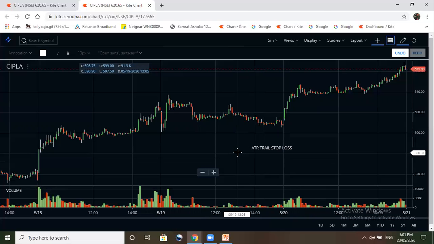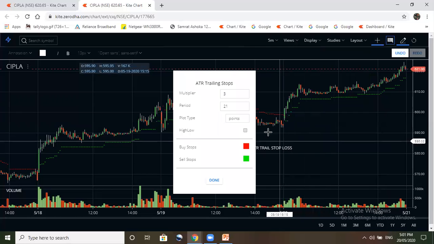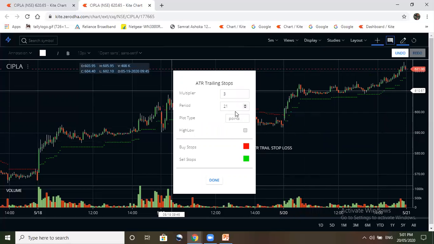So under studies, this indicator will be available. Under studies, you will go to ATR trailing stop loss. So ATR trailing stops. Name of the indicator is ATR trailing stops. And when you click on this indicator, you are having multiplier 3 and period of 21. So some traders change this criteria as per their experience, but default criteria also can be used.